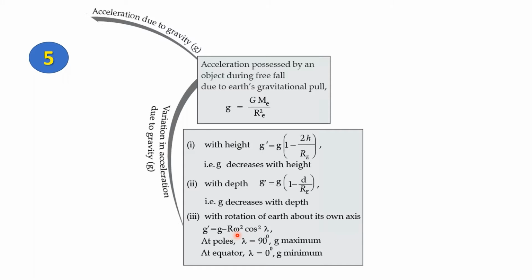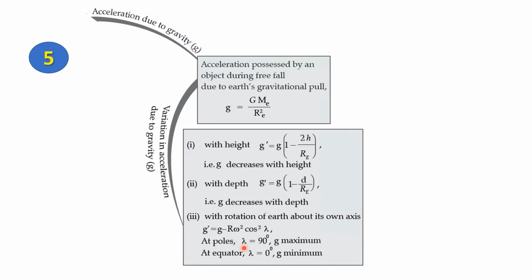And r stands for the radius of the Earth. But what does omega stand for? Well, omega stands for the angular velocity of the Earth's rotation. And the angle lambda stands for the angle between the equator and the latitude of measurement. Now we'll take two cases here, the ones at the poles and the ones at the equator.